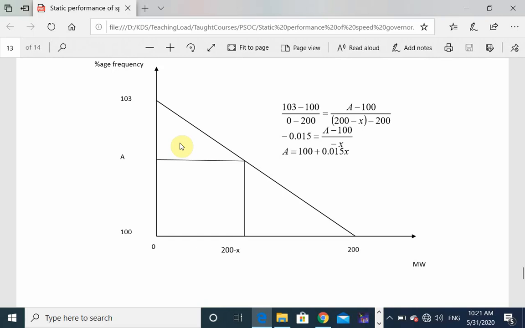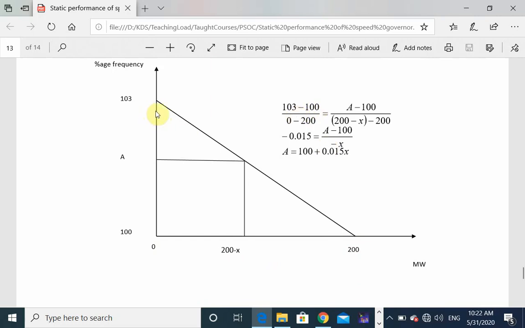Here 1 unit megawatt means the total rated capacity of the generating unit. Here the total generating capacity of the unit is 200 megawatt, right? So it is 3%, a 3% variation in frequency for variation in the load from 200 to 0.